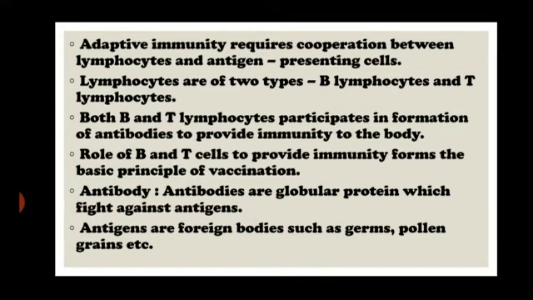Both B and T lymphocytes participate in the formation of antibodies against the specific antigen or specific pathogen, where both B and T cells are important. Their collaborative work allows our body to form antibodies against specific antigens. I've already talked about antibodies. These are a specific type of globular proteins which can fight against infections, and each is specific for a specific infection.